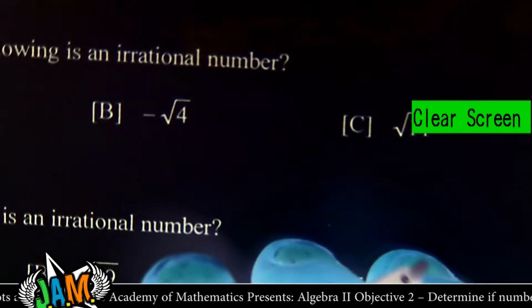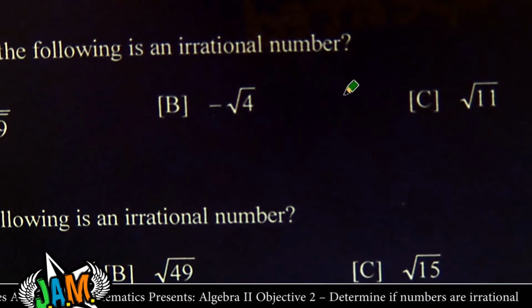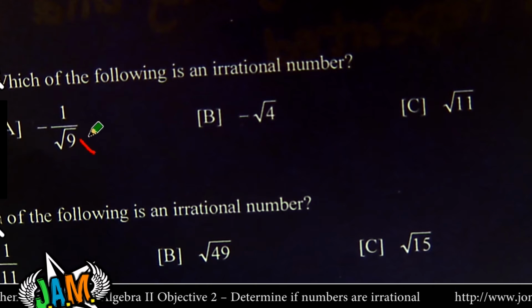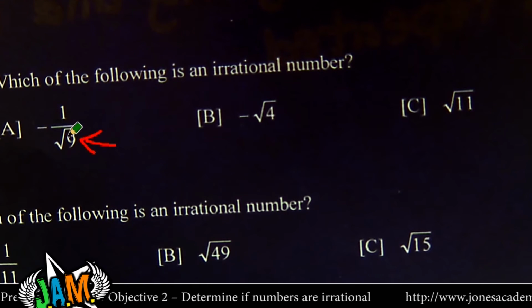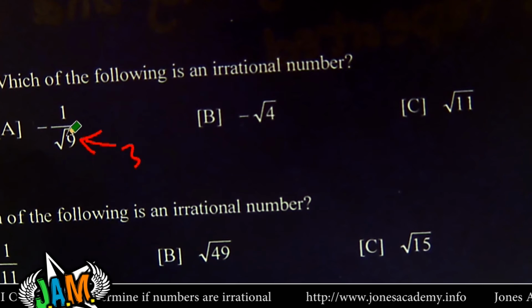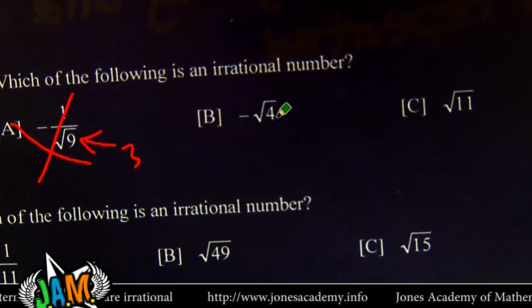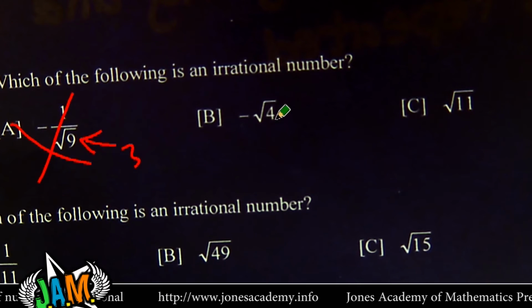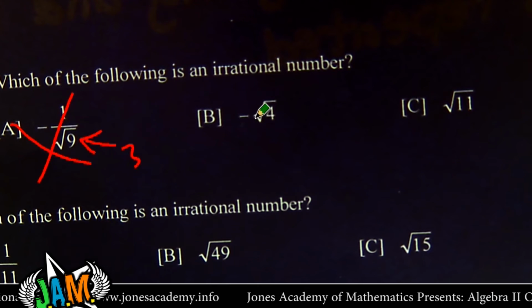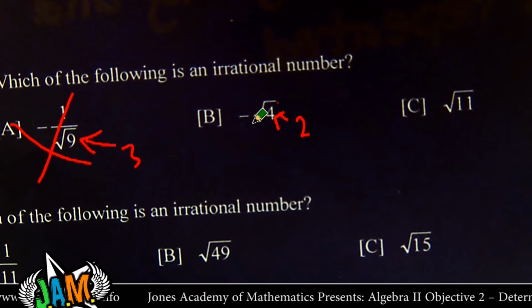You're looking for these three roots and say which one's the weird one. And don't even look at the fraction. Which one is the weird one? So here's square root of 9. Just look at the square root part. Is that a weird square root? No. Square root of 9 is 3. So this is really just negative 1 over 3. So it's not that one. Negative square root of 4. Okay, it's got some funky stuff here, but you should know what's 4. It's 2 times 2. So the root part is just 2. So that would actually be negative 2.